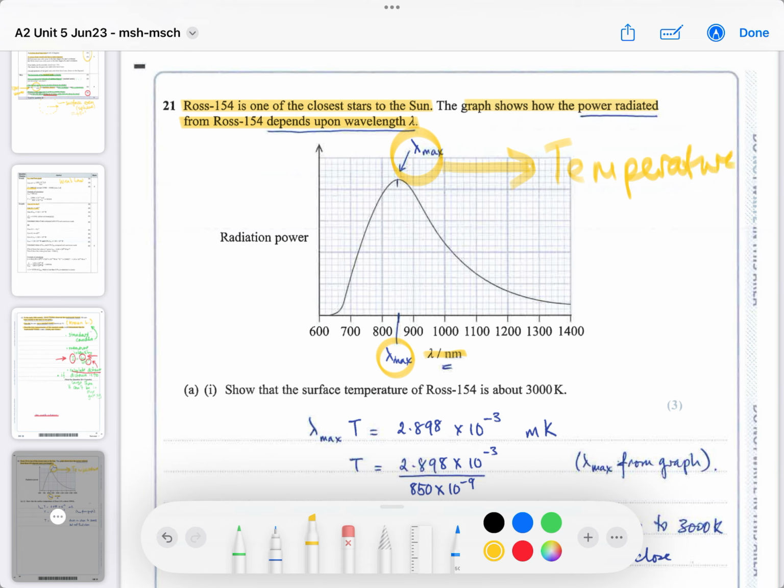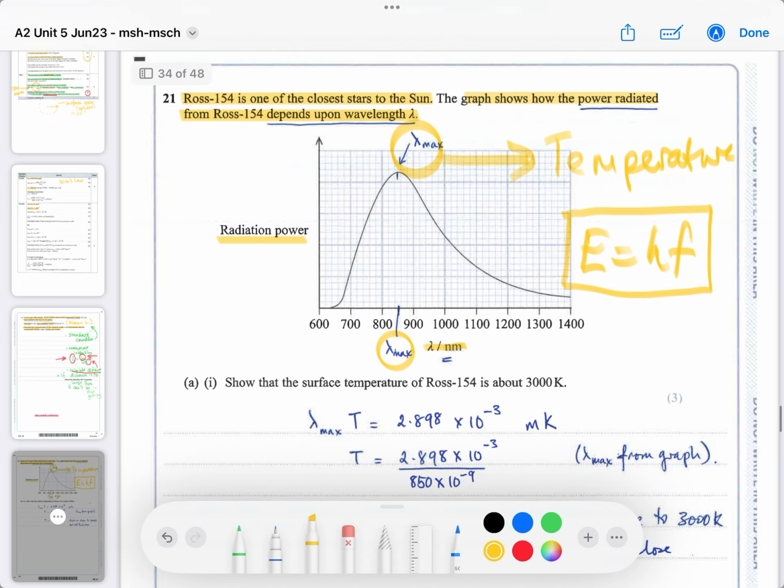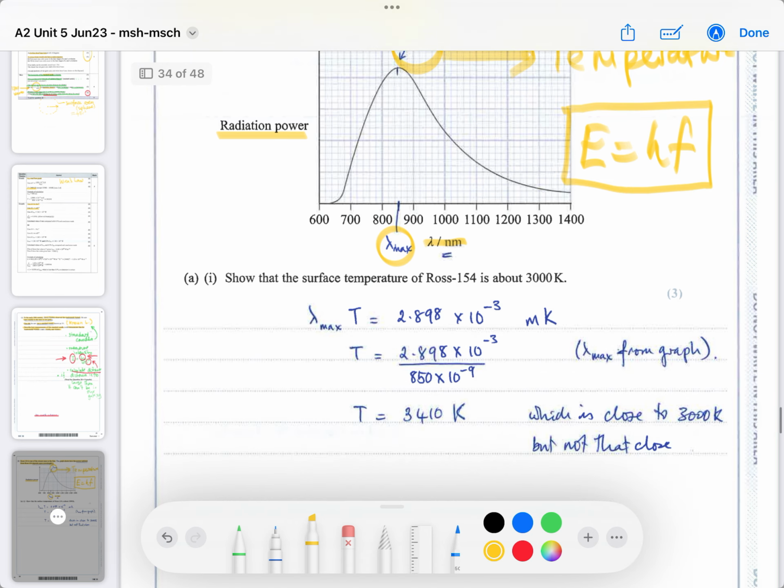Obviously the hotter the object, the shorter the wavelengths will be, because higher energy means shorter wavelengths, because of E equals hf, as you know from previous studies. Okay? So a hotter star will move to the left, the peak wavelength will move to the left. Basically they've analyzed the radiation coming off at each wavelength, and this is the common shape they create when you analyze the spectrum. Okay? So this is linked to Wien's law.